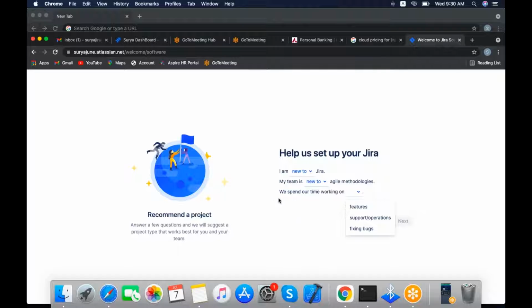Next, do we need to spend our time working on features, supporting operations or fixing bugs? For bug fixing, I am selecting bug fixing. If you are not interested, you can just leave it. Do we have a schedule to finish our work, tight or flexible? I am selecting flexible. Then you can select the next option.